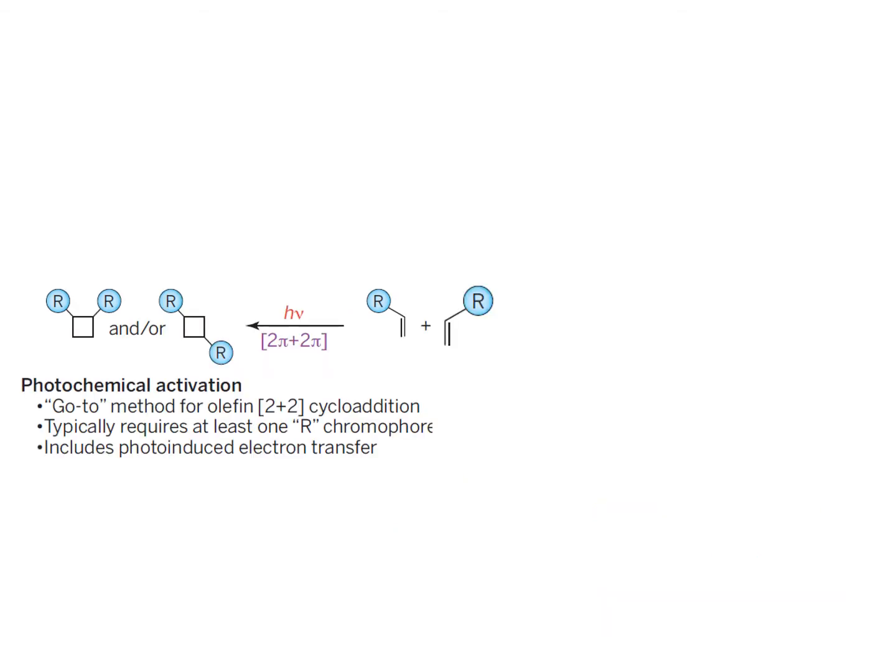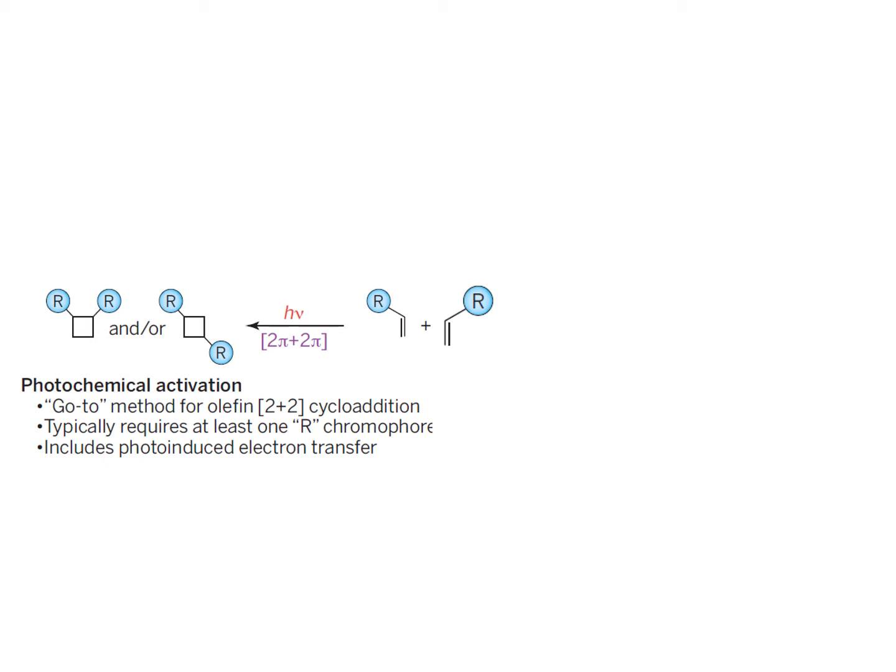More specifically, if you look at the 2+2 cycloaddition reaction, photochemical activation is not simple. Typically, one requires an R group which will absorb light of the right variety, meaning it must not be high energy ultraviolet rays.